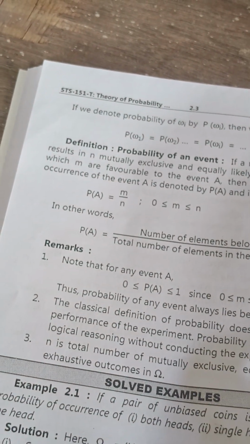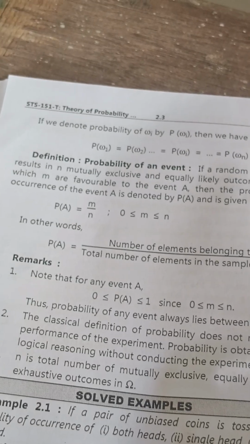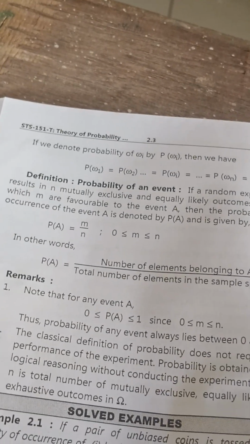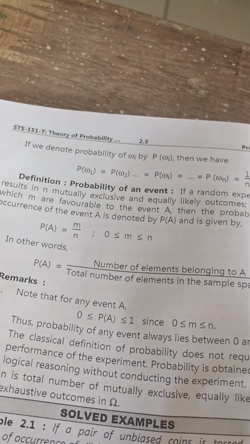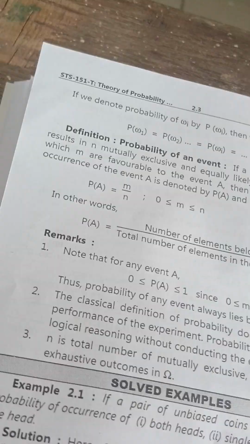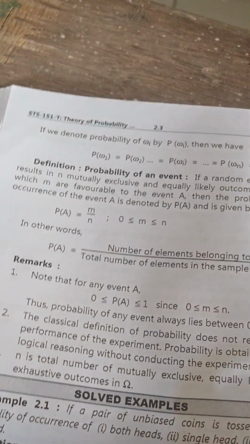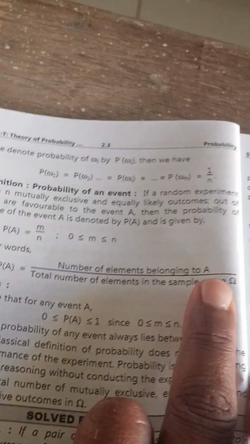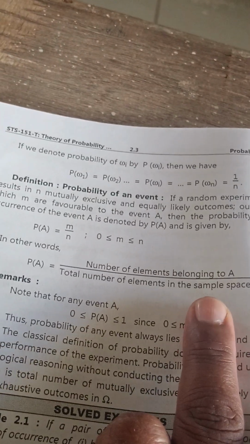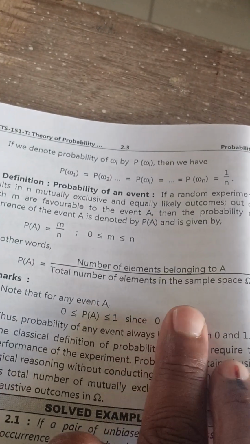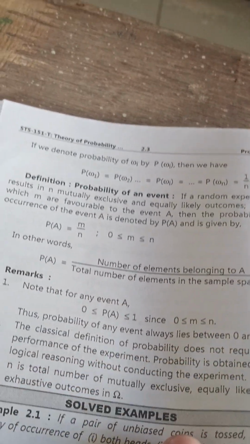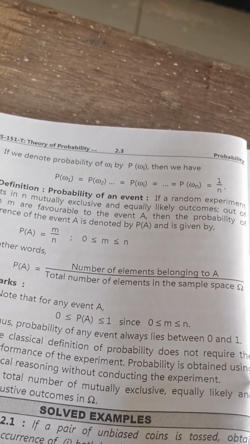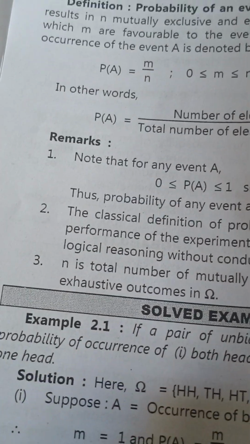In other words, P of A equals the number of elements belonging to A divided by the total number of elements in the sample space.